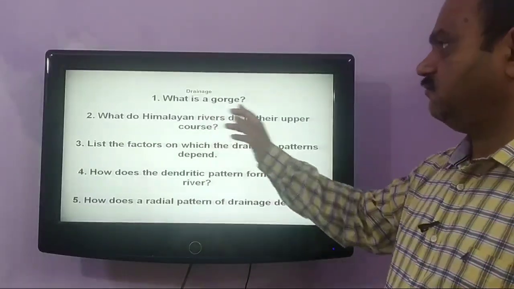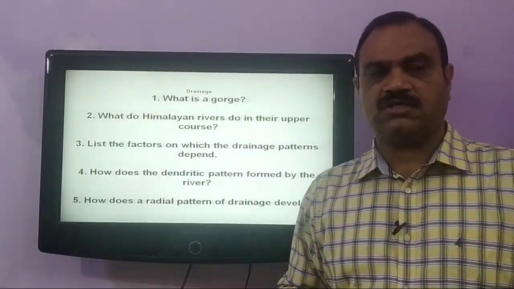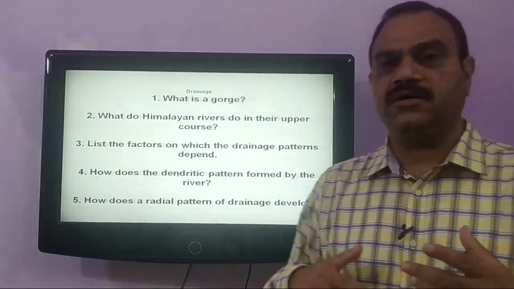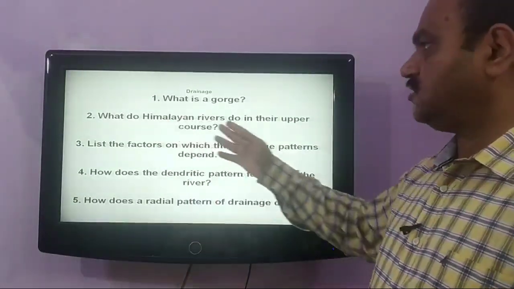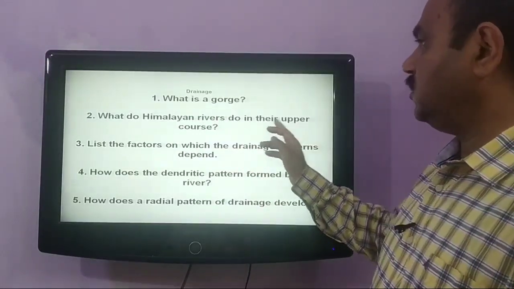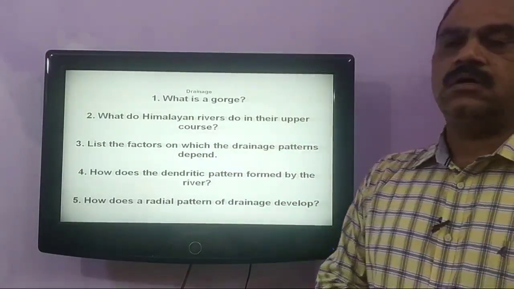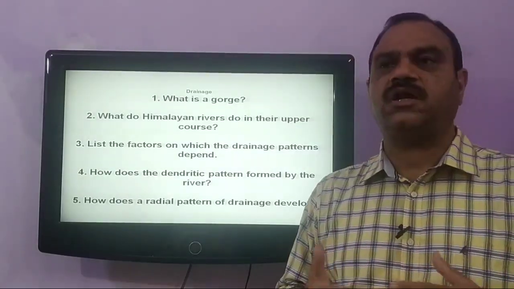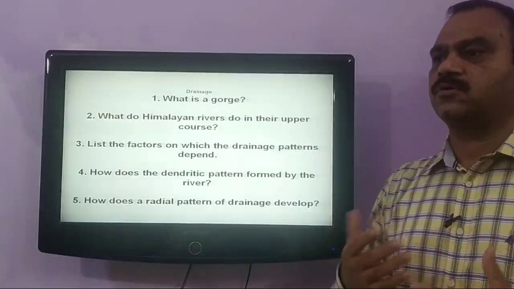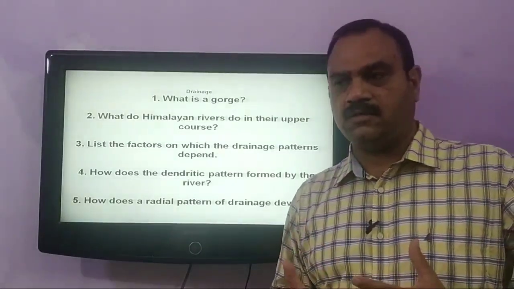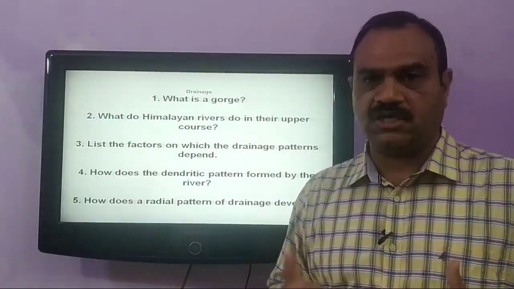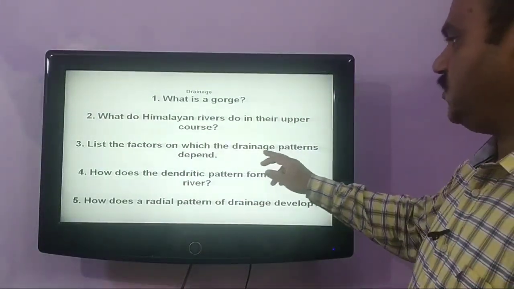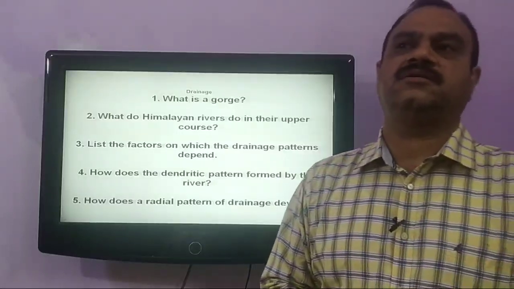Our next question is, what is a gorge? A gorge is a deep narrow channel that is created by a river. Our next question is, what do Himalayan rivers do in their upper course? The Himalayan rivers perform great erosional activity in their upper course and thereby carry a huge load of silt and sand.